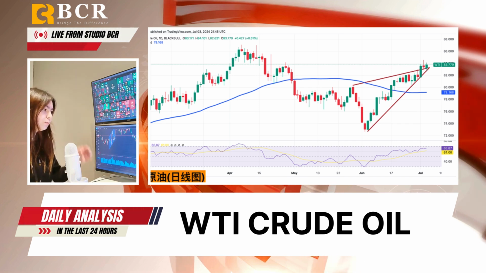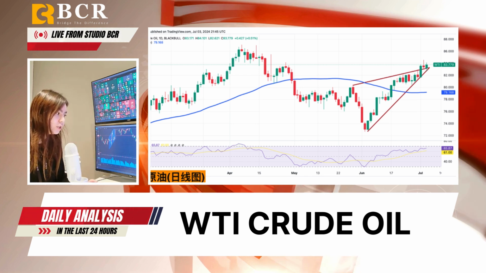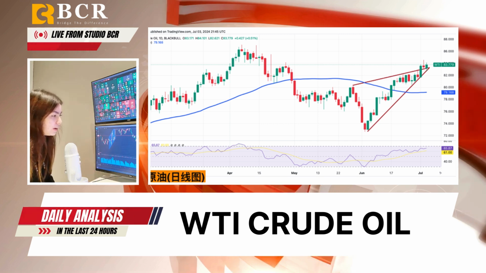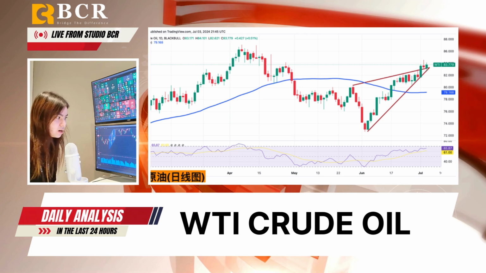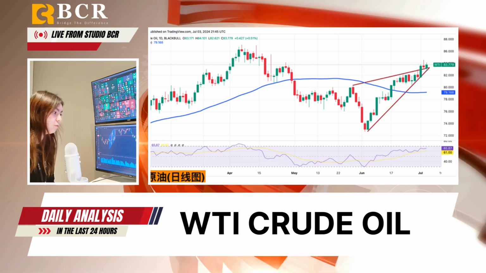WTI broke out of its recent consolidation range of around $80.5 to $82.56, but failed to sustain momentum above $84.14, a high seen in April. The 14-day RSI indicates strong short-term bullish trends with potential upside targets at 84.14 and 85.48. Looking ahead, WTI crude oil prices might pull back to support levels around 82.56 and 81.62 before potentially resuming their upward trajectory.